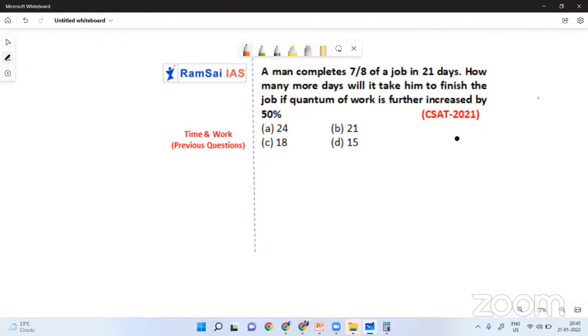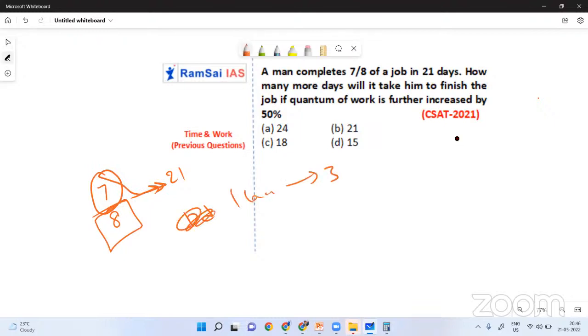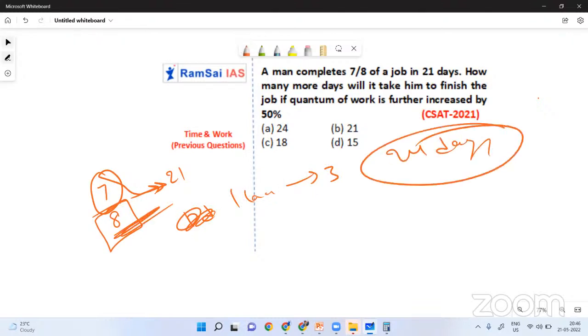Okay, fine. So initially 7 by 8 laddus means total 8 laddus are there, but 7 laddus he finished in 21 days. Yes or no? Total work is 8 laddus. Out of 8 laddus, 7 laddus he finished in 21 days. So per one laddu, how many days he'll take? Per one laddu, he'll take 3 days. So 8 laddus he can finish in 24 days. This is actual answer. Okay. Actually, he'll take 24 days to finish all the laddus.